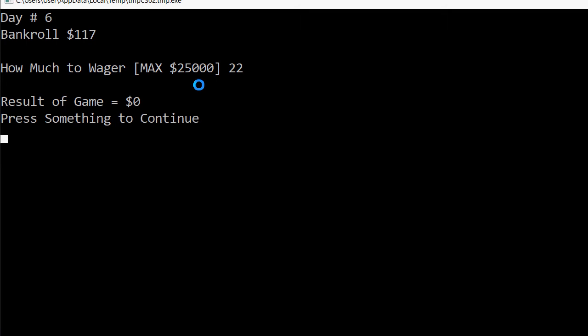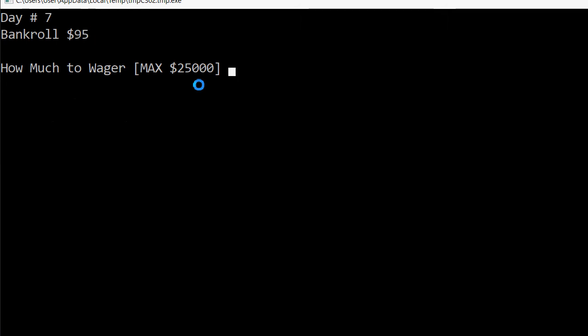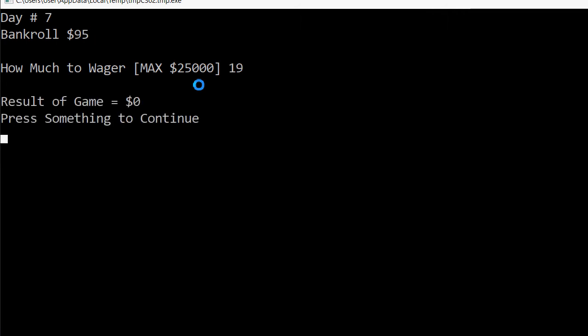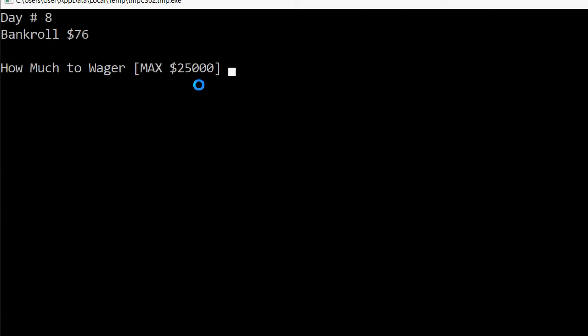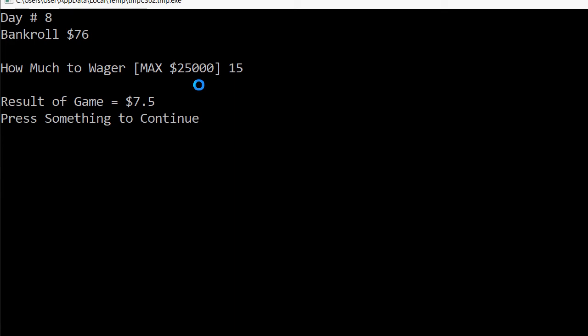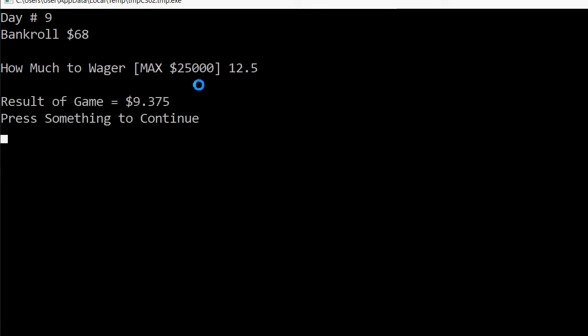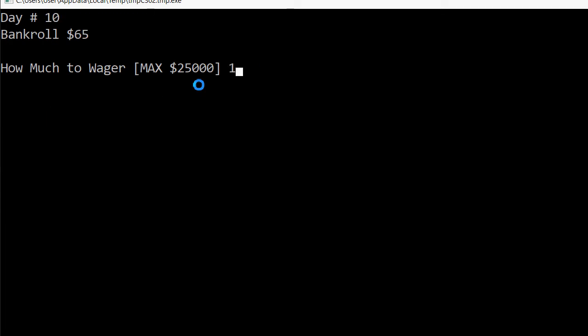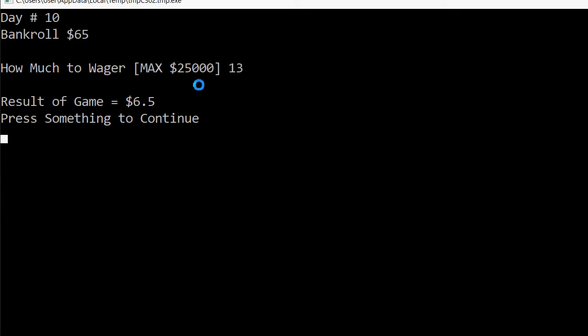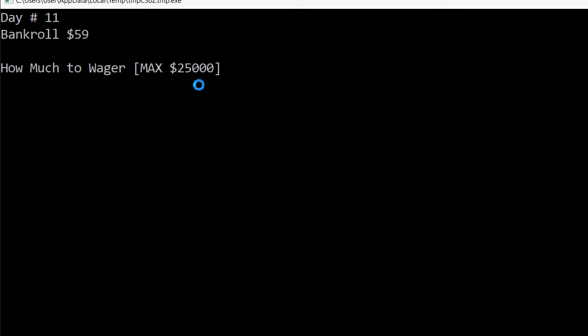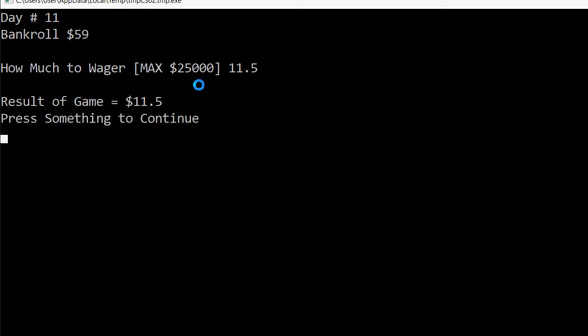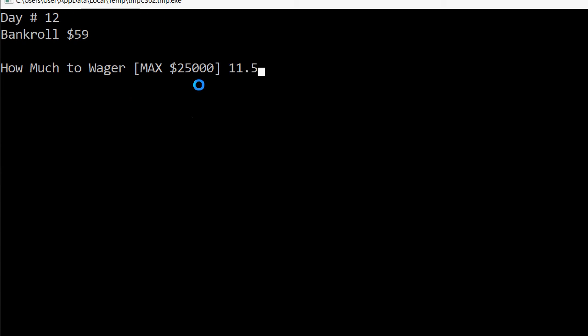Here's a spot where you lose everything and your bankroll goes a little bit lower, so I'm going to bet less. So let's bet 19, and I lose everything again. Bankroll's down to 76. So bet a 15 now, and I lose a bit more, down to 68. So I can go like maybe 12 and a half, and I lose a bit more, down to 65. That's just nasty. 13. Lose half of it, down to 59. So I'm going to go like 11 and a half, which is a break even.